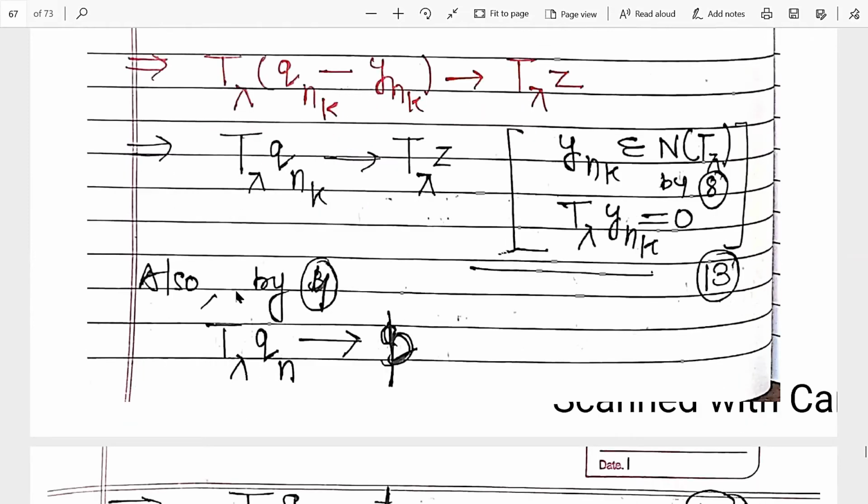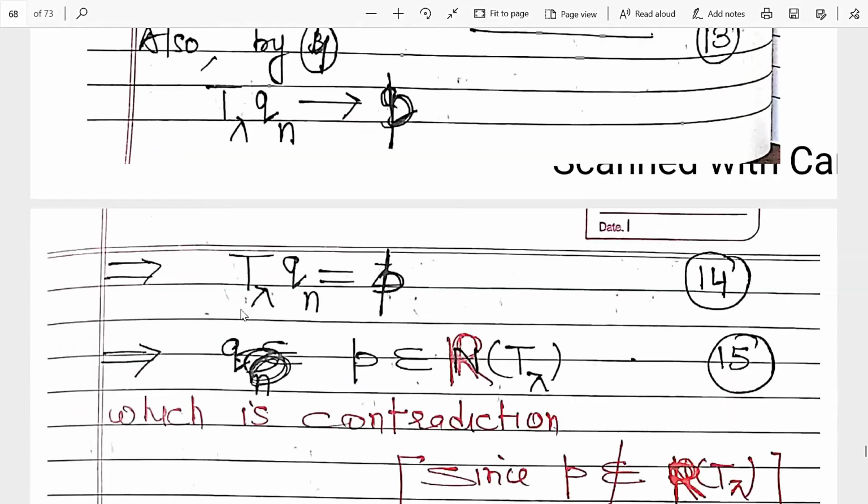Also we know that this sequence converges to P. This converges to this, and at this time converges to P. So by uniqueness of limit, these both are equal. So T lambda Z equals P. Then what does this mean? It means P is an image of Z, or P belongs to the range of T lambda, which is a contradiction because P does not belong to the range of T lambda.